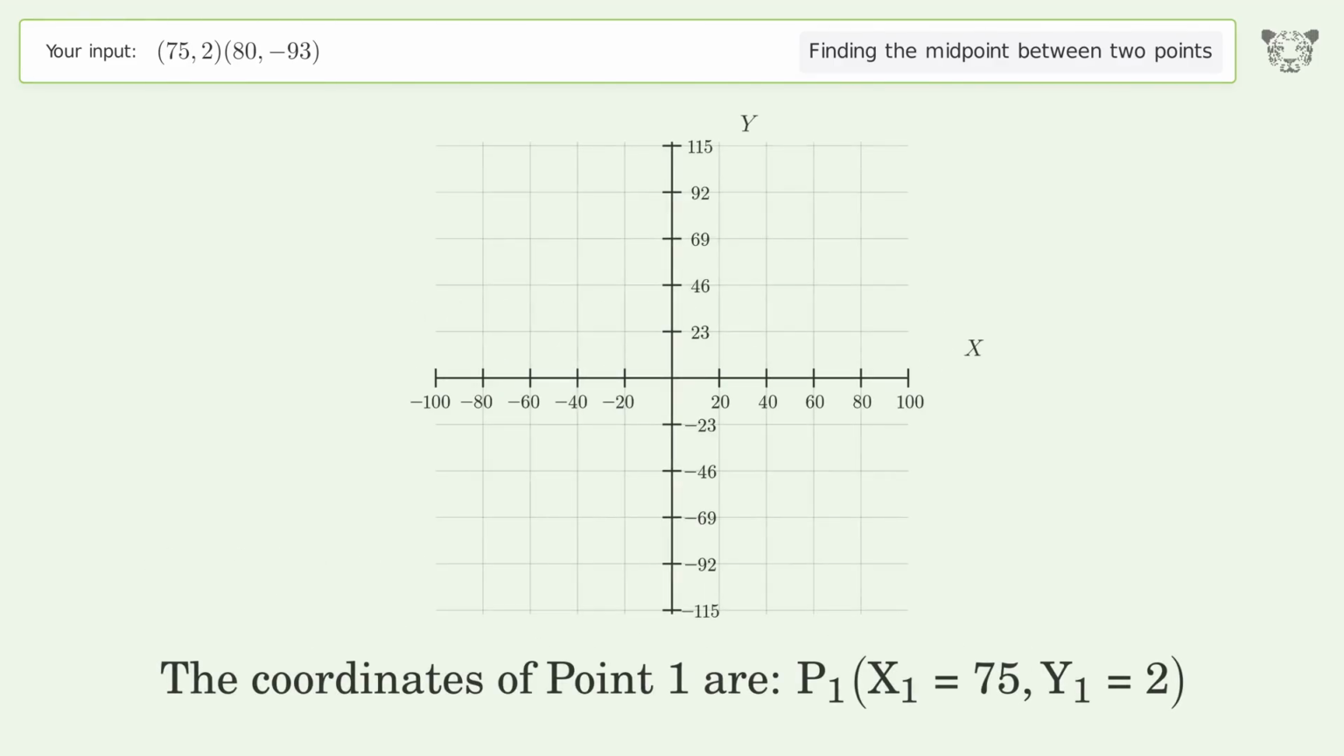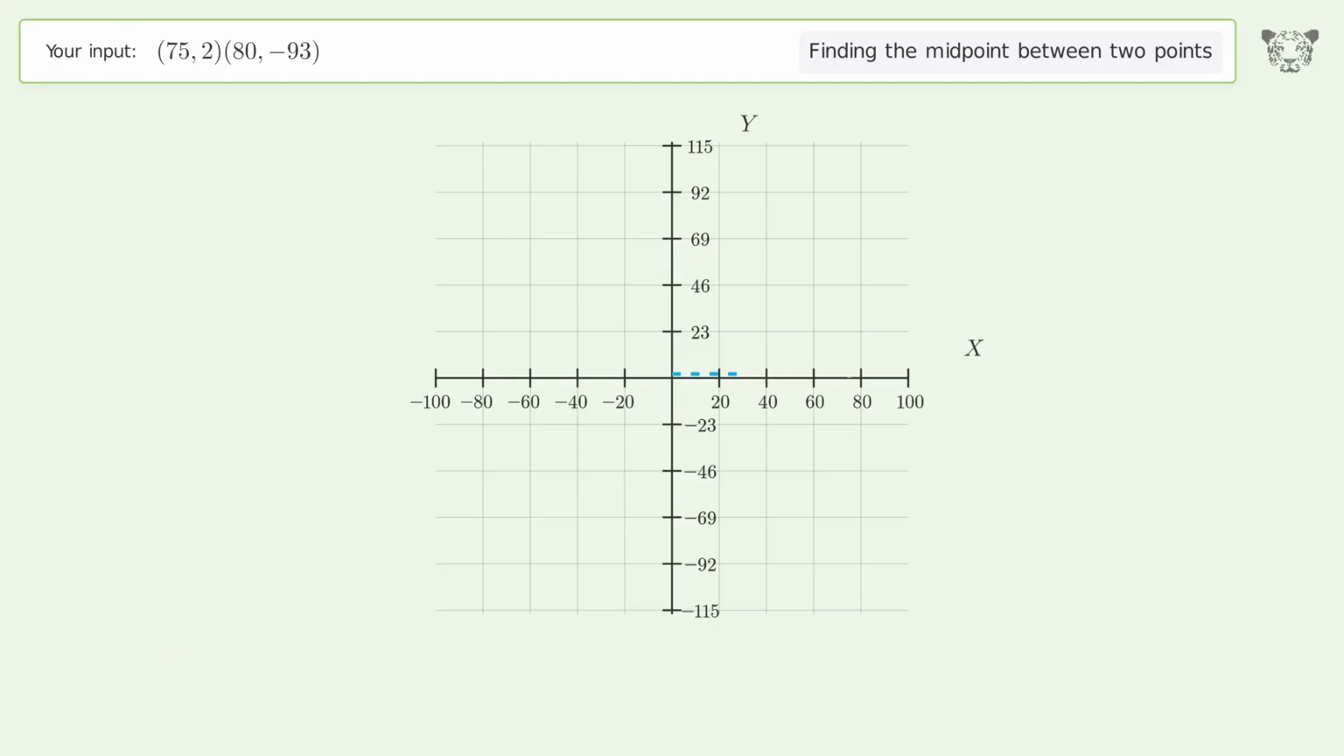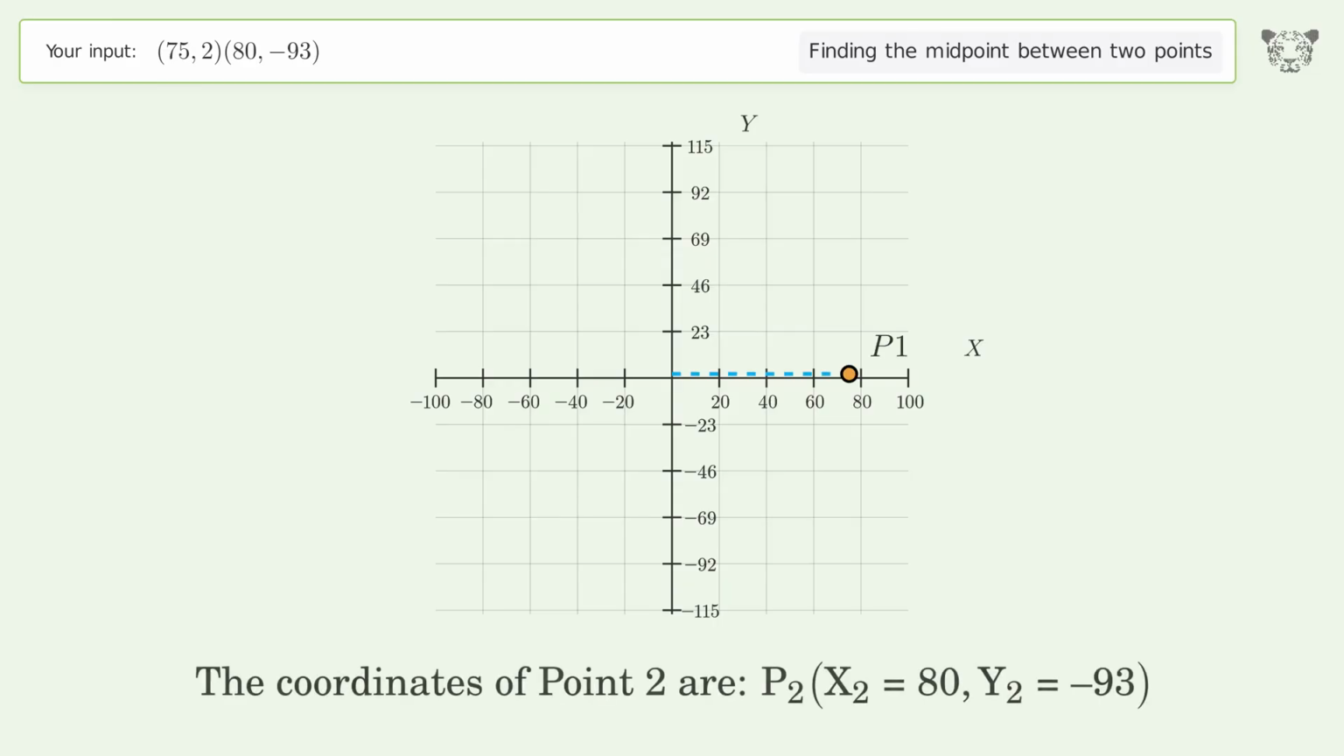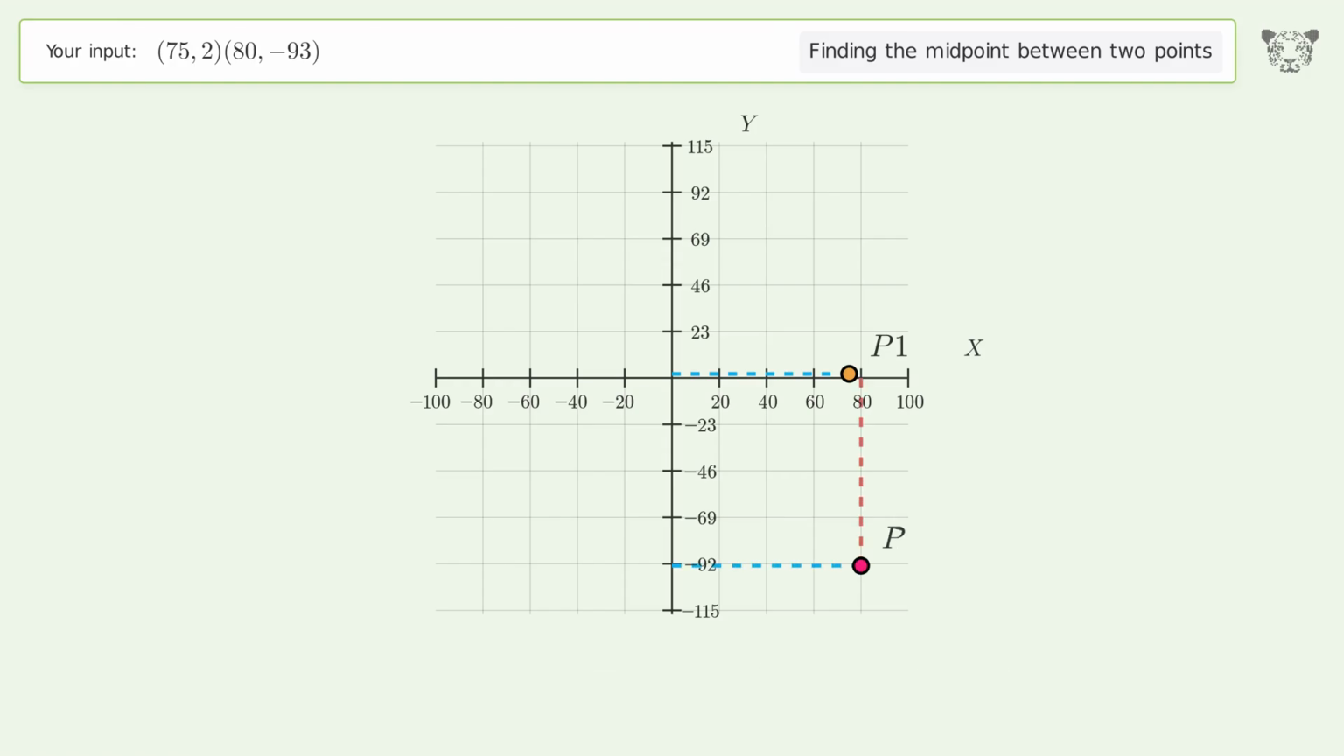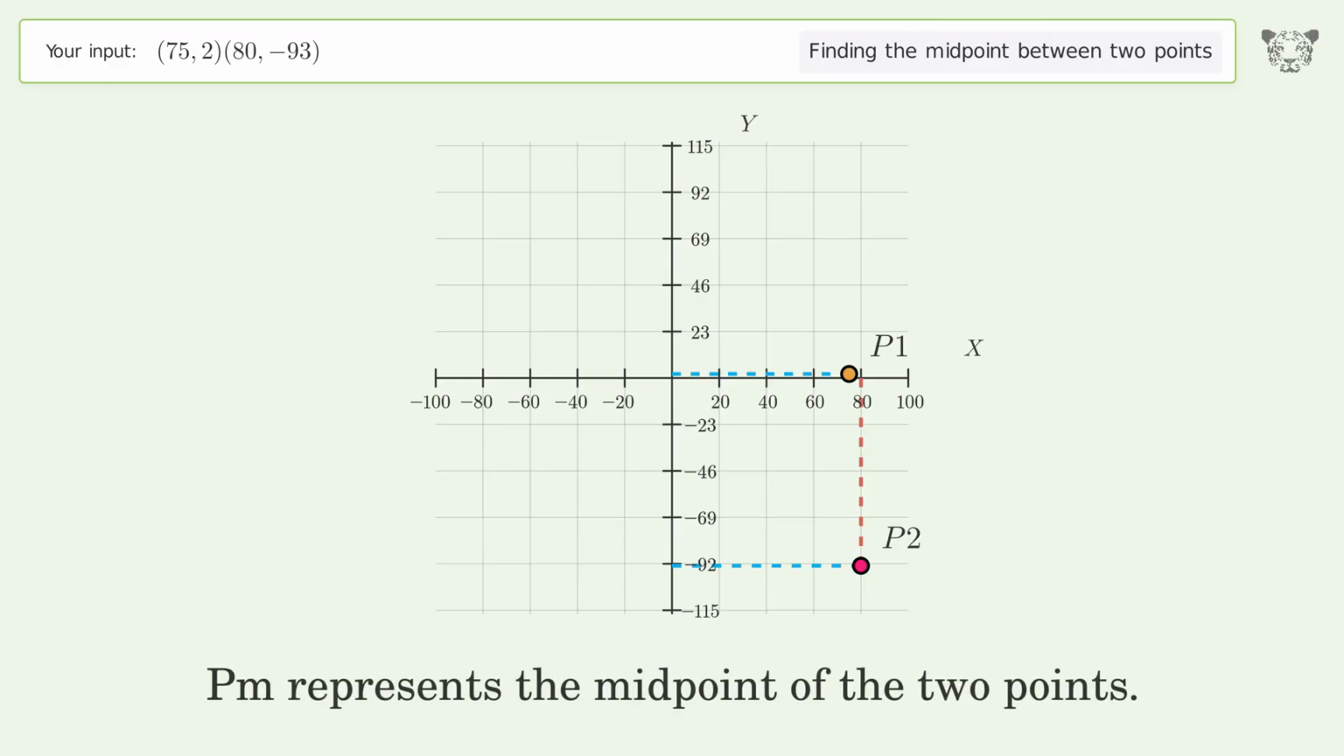The coordinates of point 1 are, x1 equals 75, y1 equals 2. The coordinates of point 2 are, x2 equals 80, y2 equals negative 93. PM represents the midpoint of the 2 points.